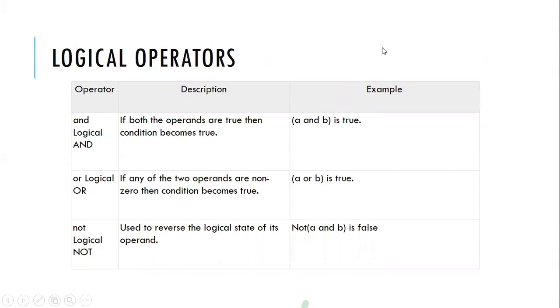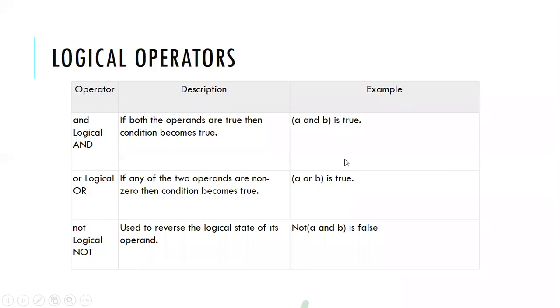So these two are false, so this will not be executed. This AND will take two different kinds of conditions. Here will be one condition and here will be another condition. If these two conditions are correct, then only that will be given as true.